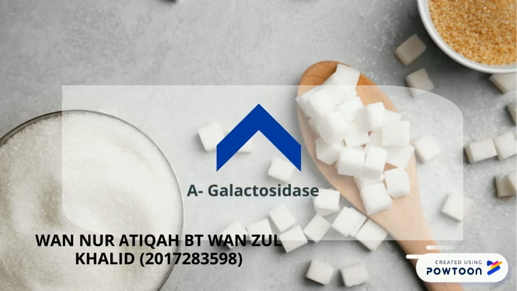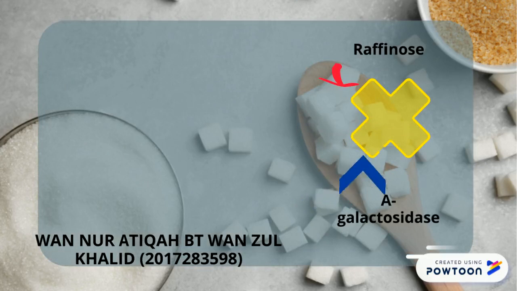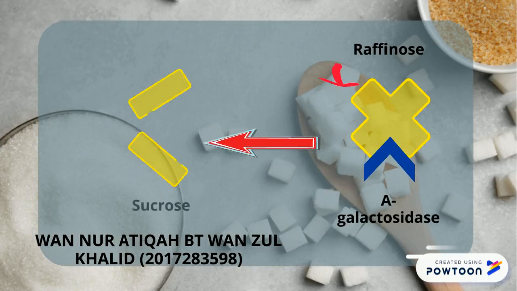The fourth enzyme in starch hydrolysis is alpha-galactosidase, which can hydrolyze the raffinose found in cereal and legumes to produce sucrose.